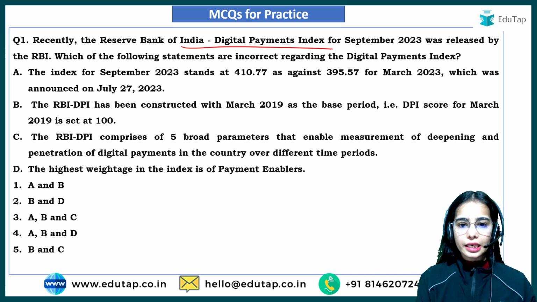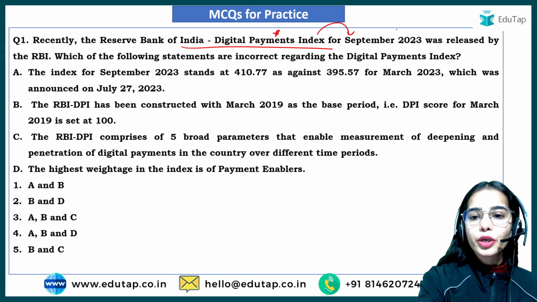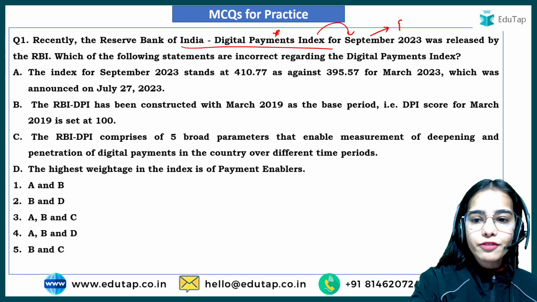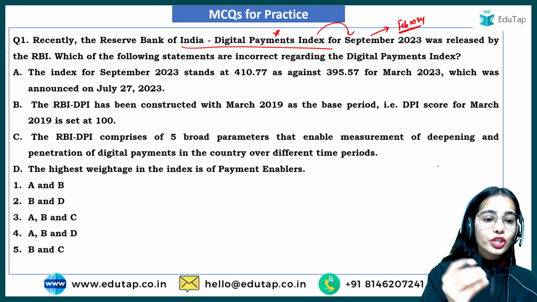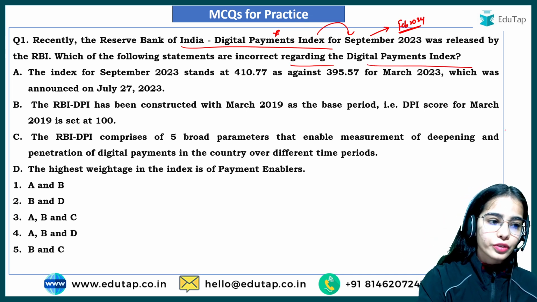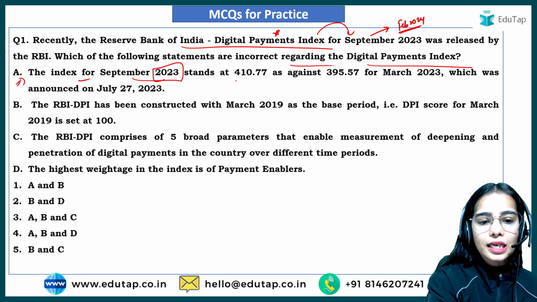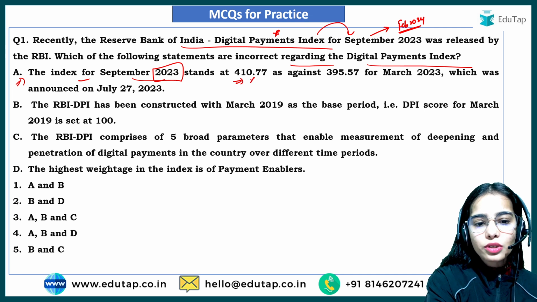The question states that the RBI Digital Payment Index for September 2023 has been recently released in February 2024. Which of the following statements are incorrect regarding the digital payment index? The first statement is that the index for September 2023 stands at 410.77. This is wrong.